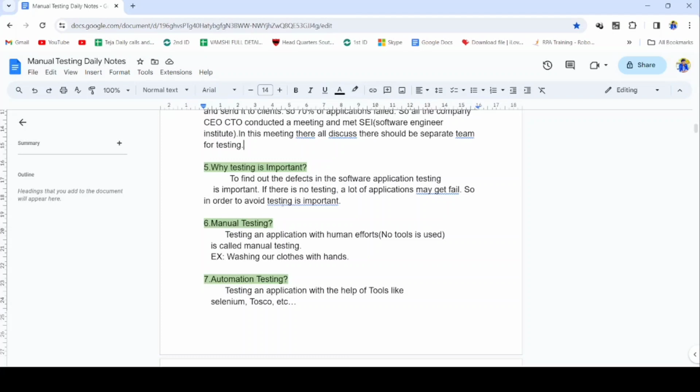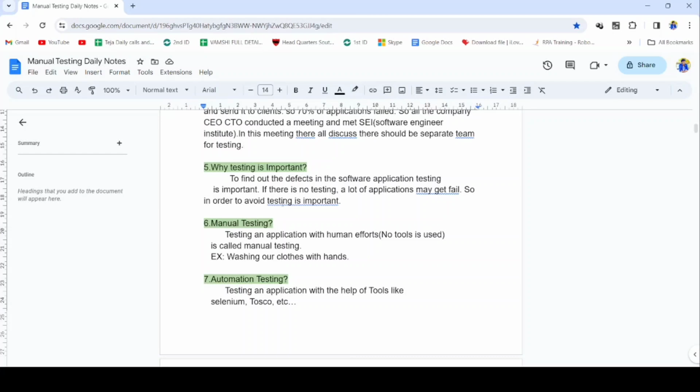Who will use that software application? Those people are called end users. In order to avoid defects, let's give the best example, the PhonePe app.